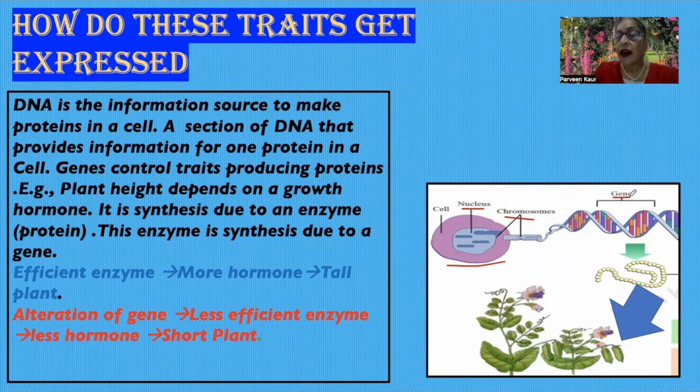So a part of DNA is used to make protein, or you can say it synthesizes enzyme. The nature of enzyme is proteinous. So whenever it produces efficient enzyme, more hormone is produced and the plant will be tall. But whenever there is alteration of the gene, less efficient enzyme will be produced and less hormone will be produced, and at that time it will be a short plant.